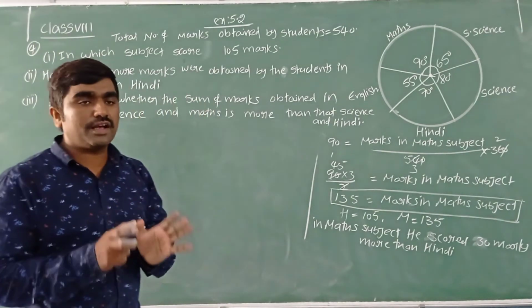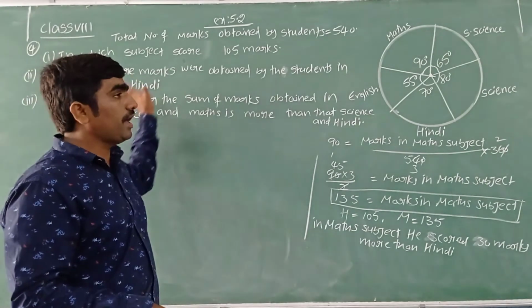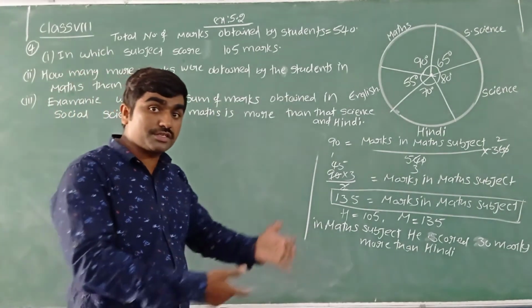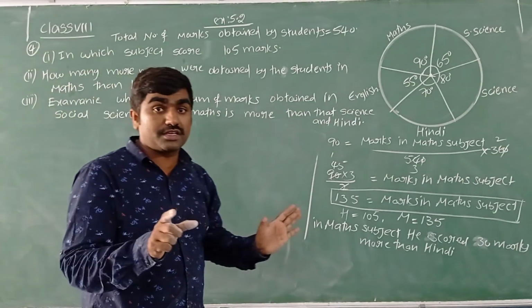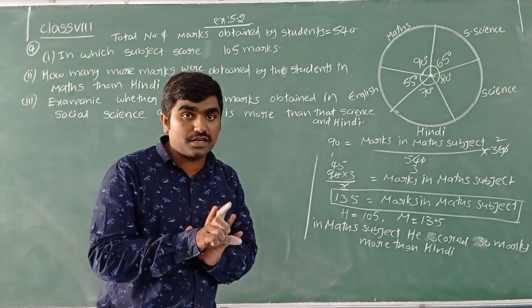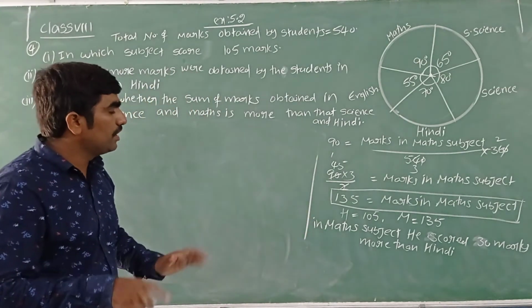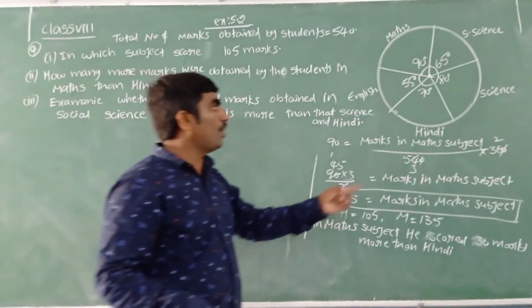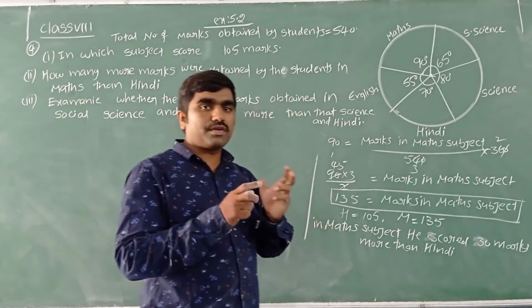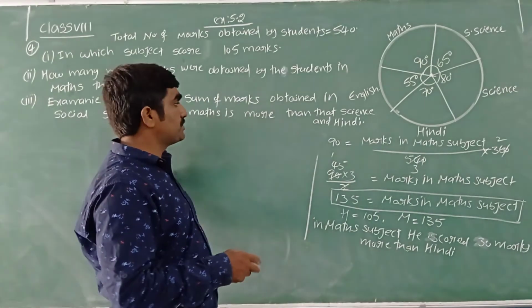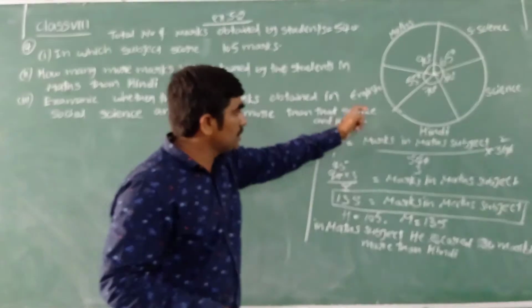They are just asking whether the sum of social and maths subject marks is more than the sum of science and Hindi subject marks or not. They are not asking how many marks more or less. In this case we already know the central angle of each subject. With the help of the central angle we can easily find whether the sum of these two subjects' marks is more than these two subjects.